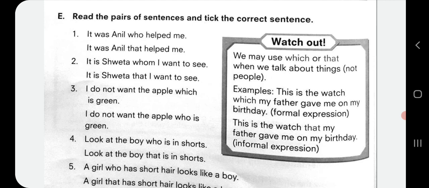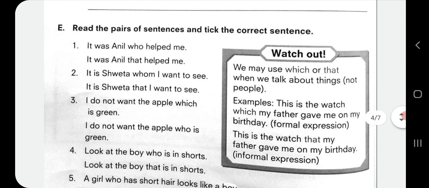Now this is a formal expression. If you have to talk in the informal way, then you can also use the word that instead of the word which. See here, this is the watch that my father gave me on my birthday. So there is also a difference in the use of relative pronouns in the formal sense and informal sense.